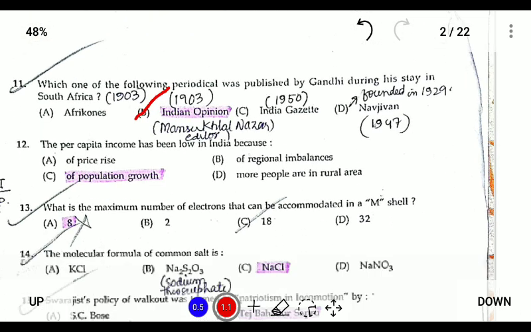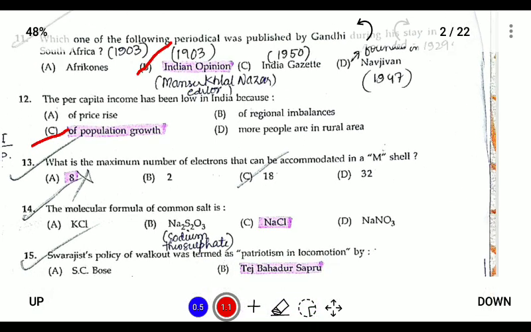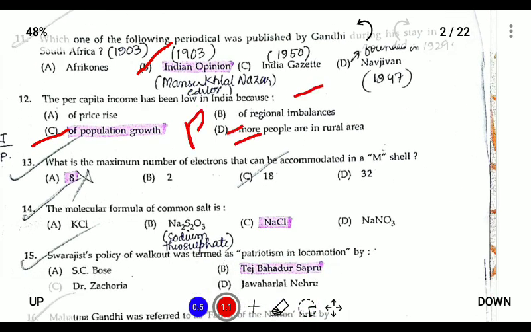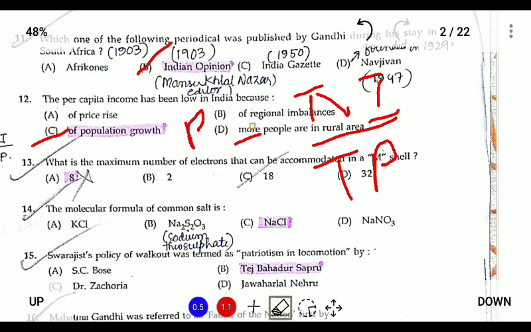Question number 12. The per capita income has been low in India because of population growth. So if population is increasing, since per capita income is measured by national income divided by total population, if we increase the total population, then the per capita income will also decrease.